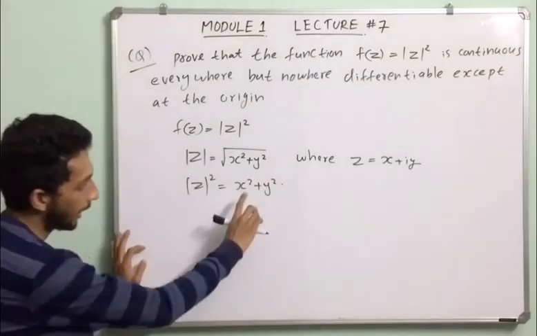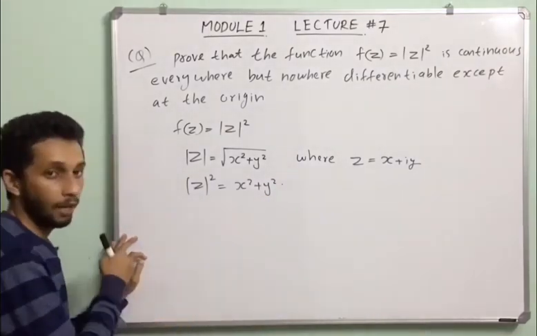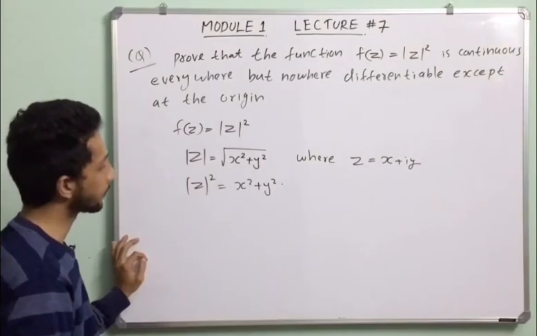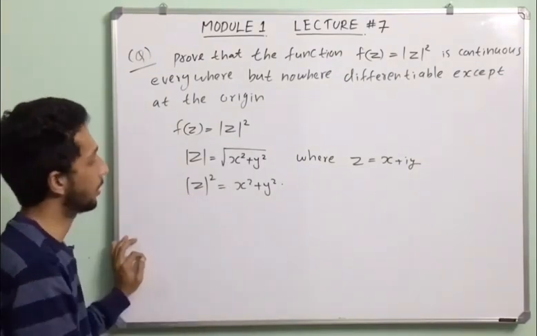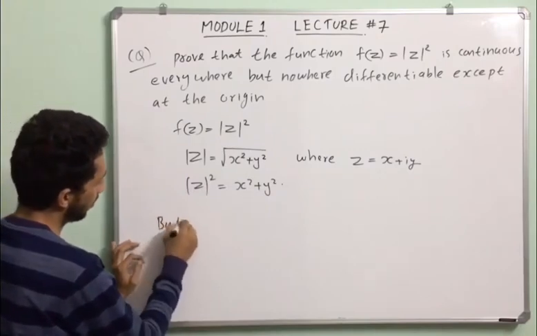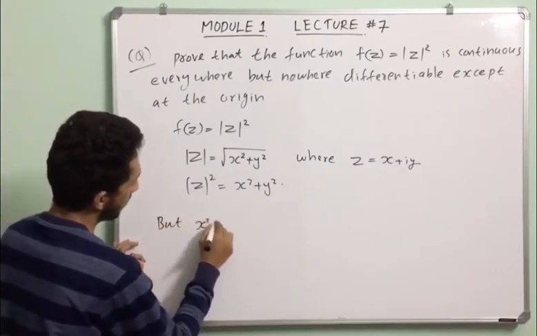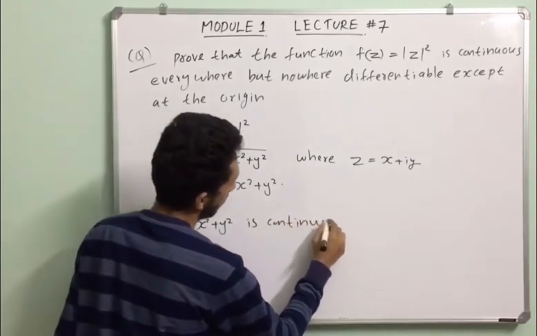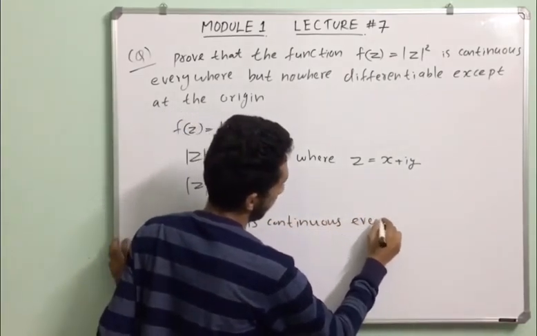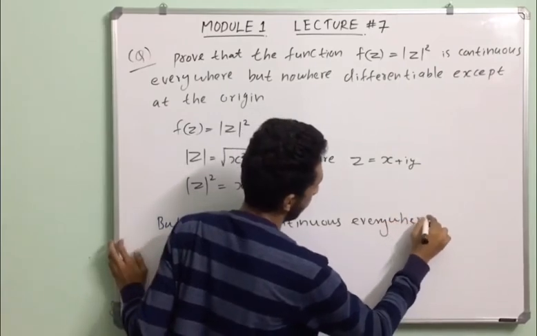We know that x square plus y square is everywhere continuous. So mod z square is continuous everywhere.